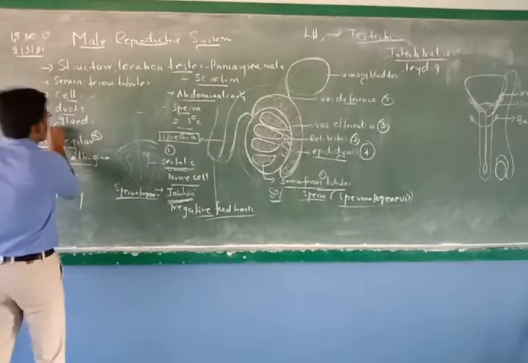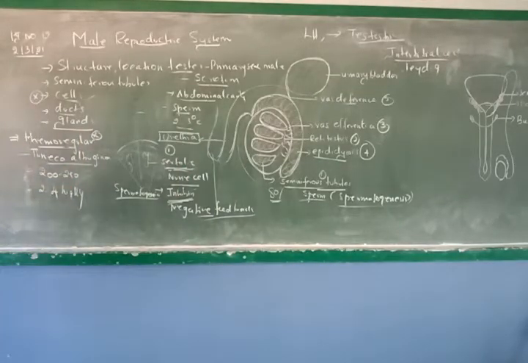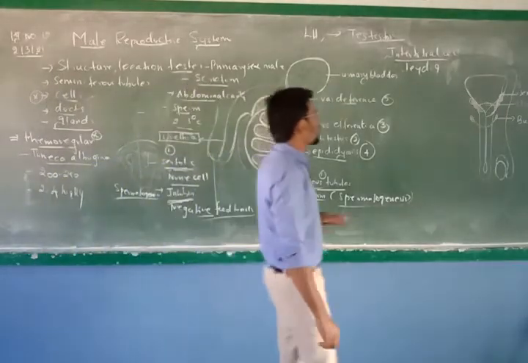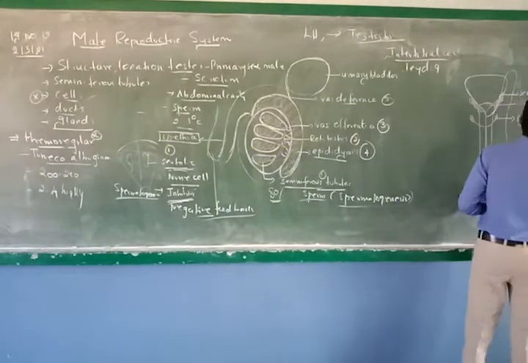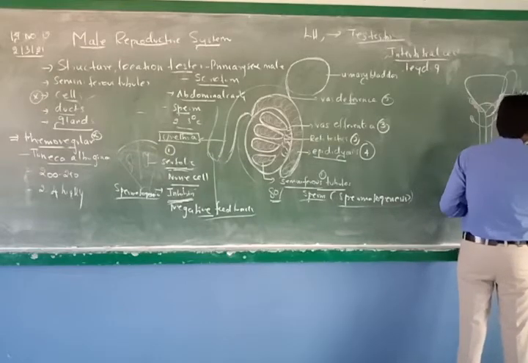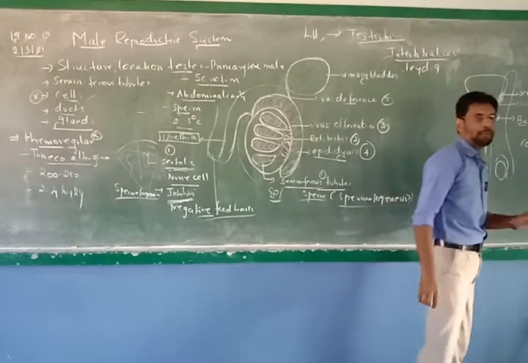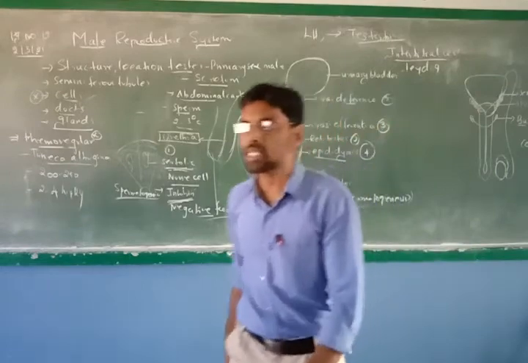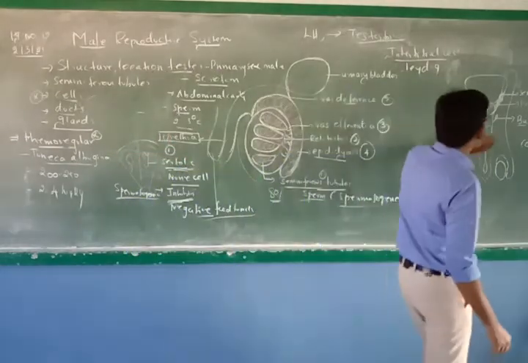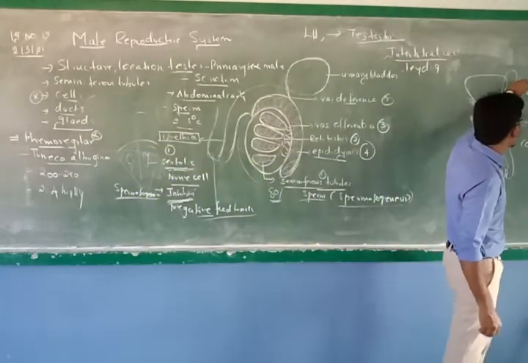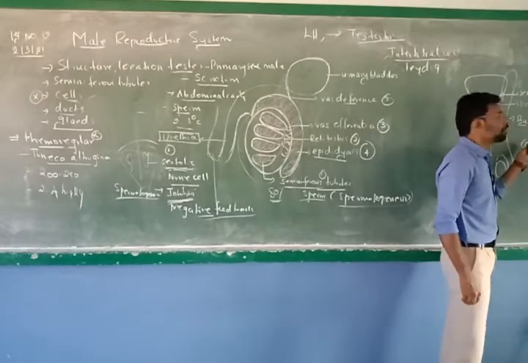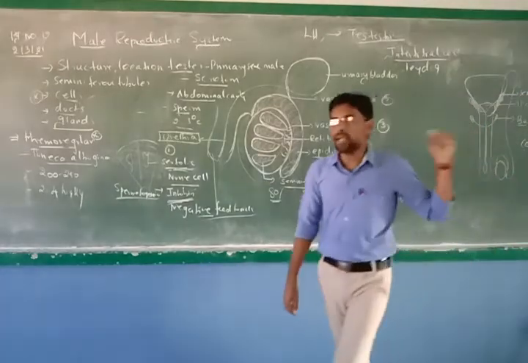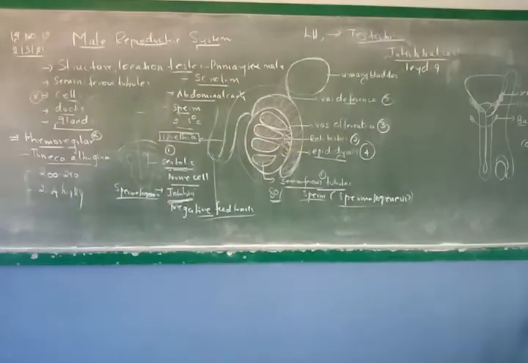And the last one is the glands which are involved in it. Now, there are three different glands. That is the bulbourethral gland, also called Cowper's gland. Okay, bulbourethral gland, or also called Cowper's gland. And the first gland we talk about here is the seminal vesicle, then the prostate gland, and the bulbourethral gland. Okay, when we talk about the seminal vesicle, it is there on page number 13.